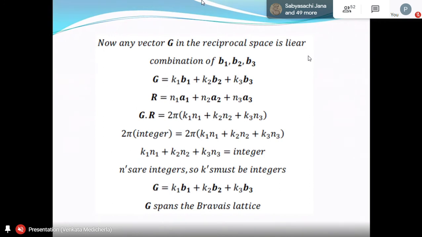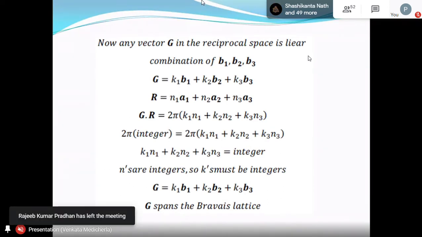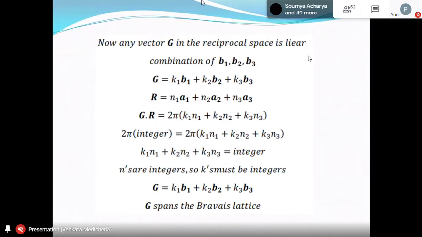Note that k1, k2, k3 are the coefficients of a reciprocal lattice vector. n1, n2, n3 are integers, because we started with a Bravais lattice R. They are the coefficients of the Bravais lattice vector. That is equal to an integer. Now all the n's are integers. If you want k1 n1 plus k2 n2 plus k3 n3 to be an integer always, for all combinations of n's, the k's also must be integers. You cannot have it otherwise.